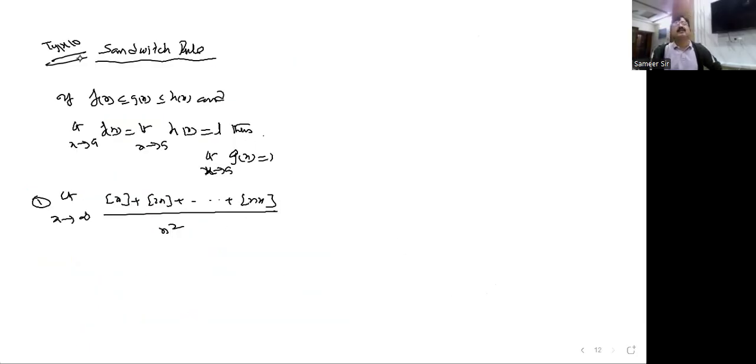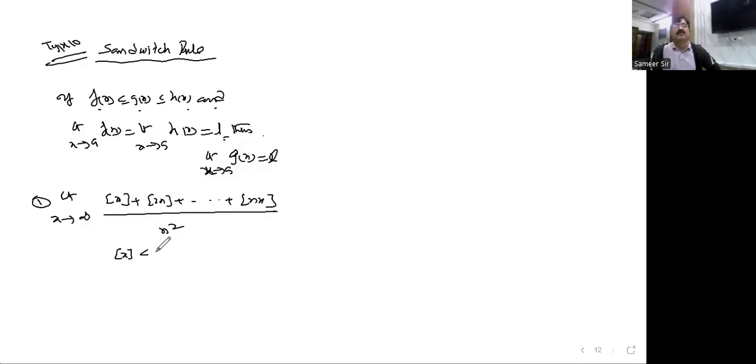Okay, see the 10th type. What is that? Sandwich rule. Sandwich rule says what? If 3 functions are like this, f of x, g of x, h of x, and the limit as x tends to a of f of x is equal to the limit as x tends to a of h of x is L, then definitely that means the middle one must be equal to L. If it is L, definitely the middle one is also L. How best we are using this? See, you can understand in a better way by using this. By taking this example, I would like to explain this, Nana.